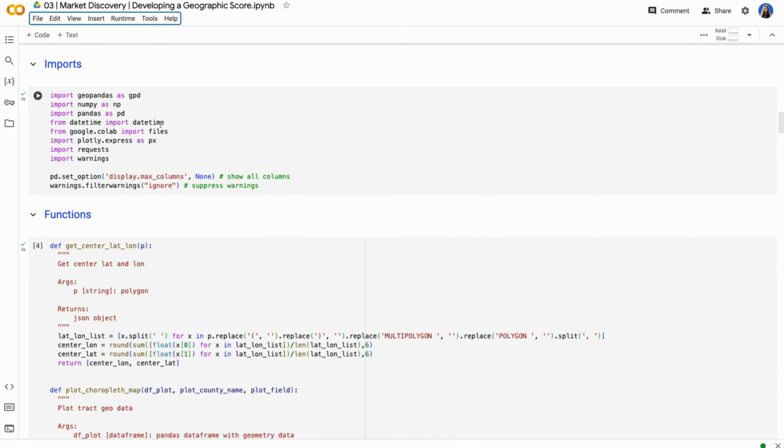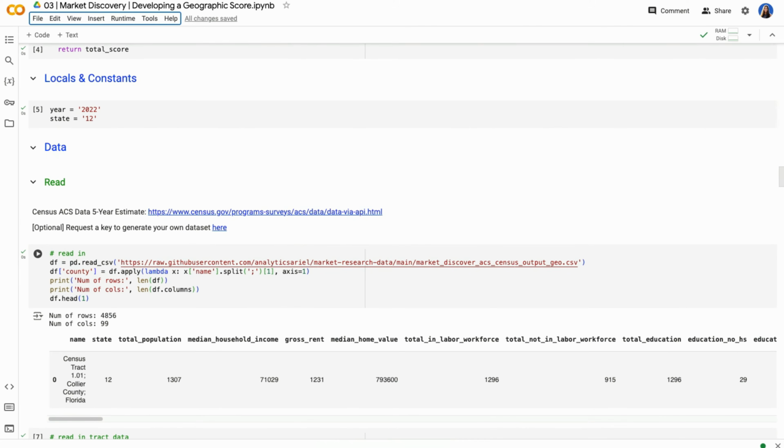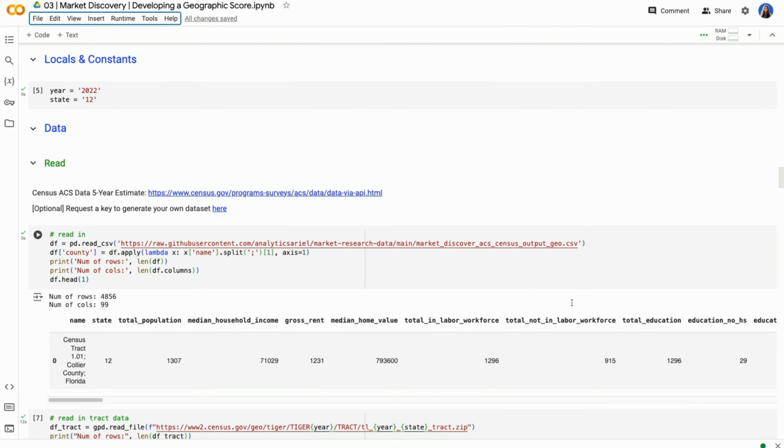Next step is running our imports. So bringing in packages that will help us to analyze our data, our functions, which I'm going to detail in a moment, and actually reading in our data. I have put together a data set from the US Census that I gathered, and it's specifically for Florida data for 2022 at the US Census tract level. All this means is that there's a CSV file publicly available on GitHub that you can read in to immediately start working with the data rather than worrying about pre-processing and the whole data extraction up front.